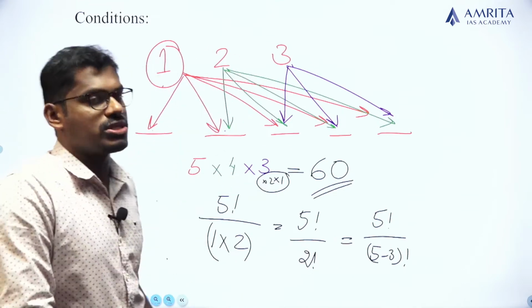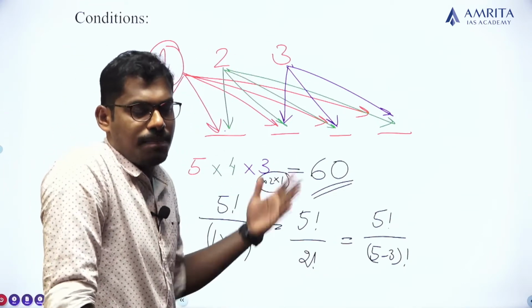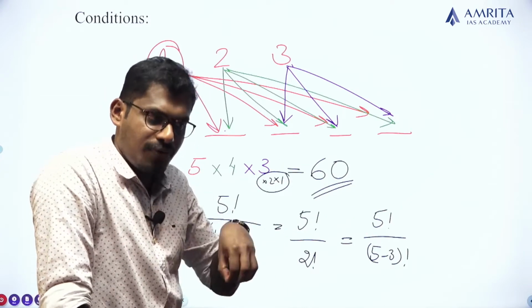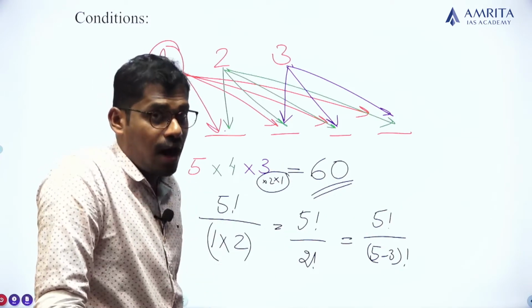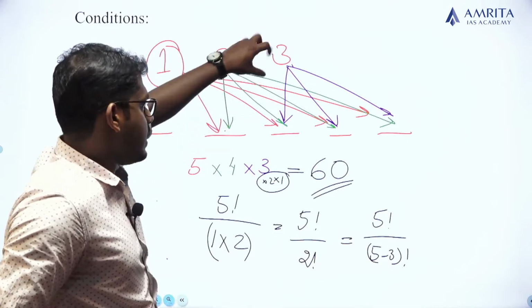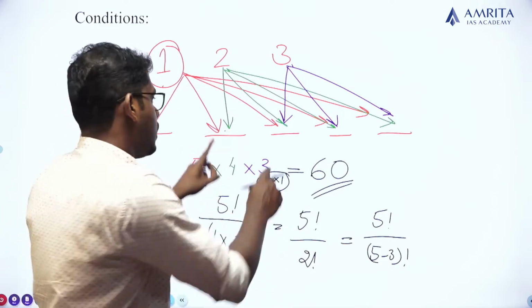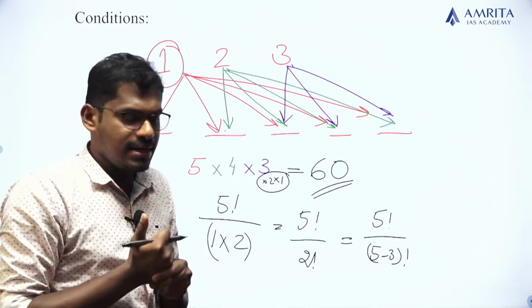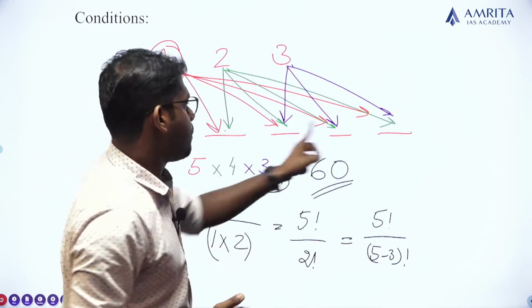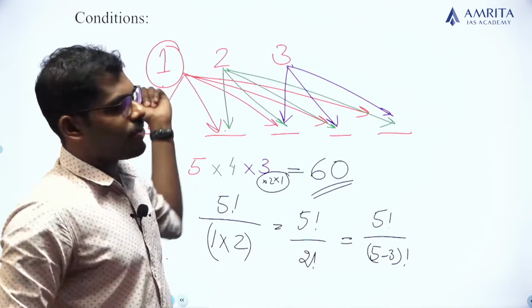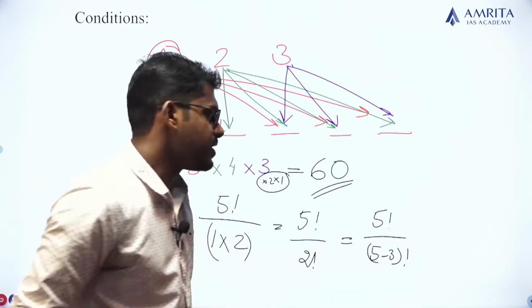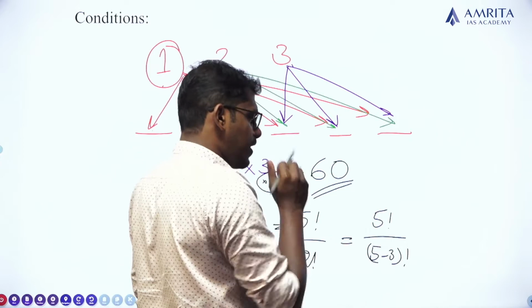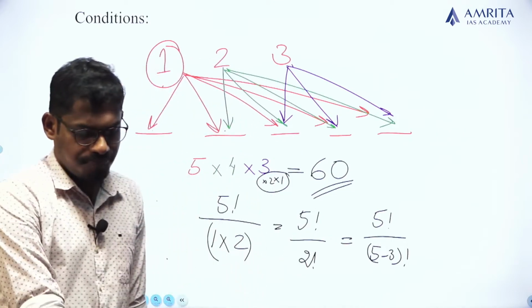Because there are 3 persons, or 3 number of r. The value of r here is 3. There are 3 persons chosen for 5 positions. Am I right? Yes. The 5 is the number of positions and 3 is the number of persons selected for the positions. So 5 factorial divided by (5 minus 3) factorial.